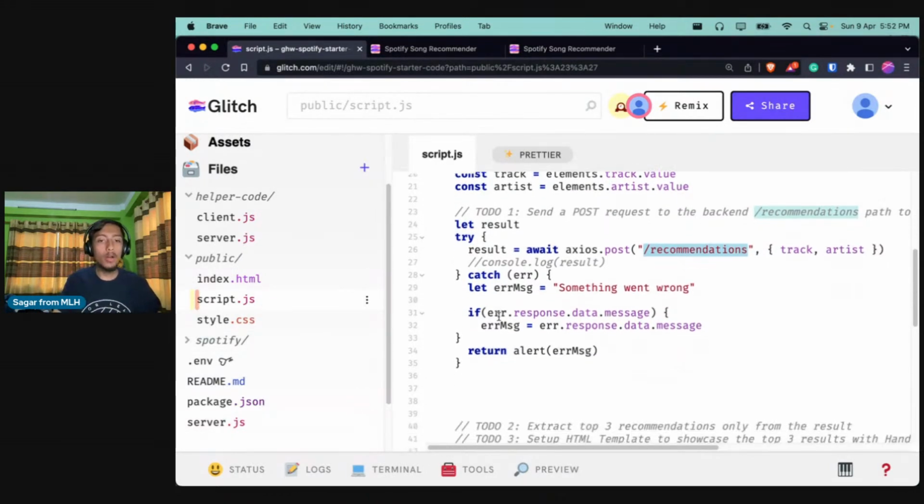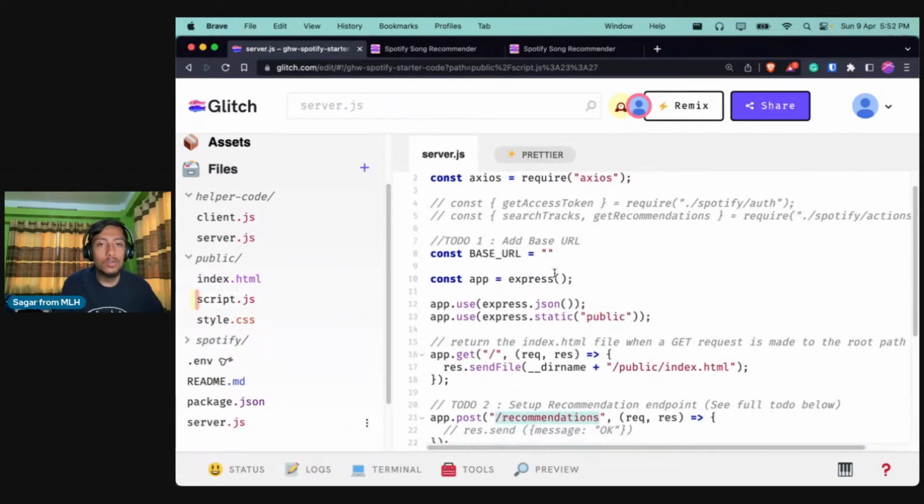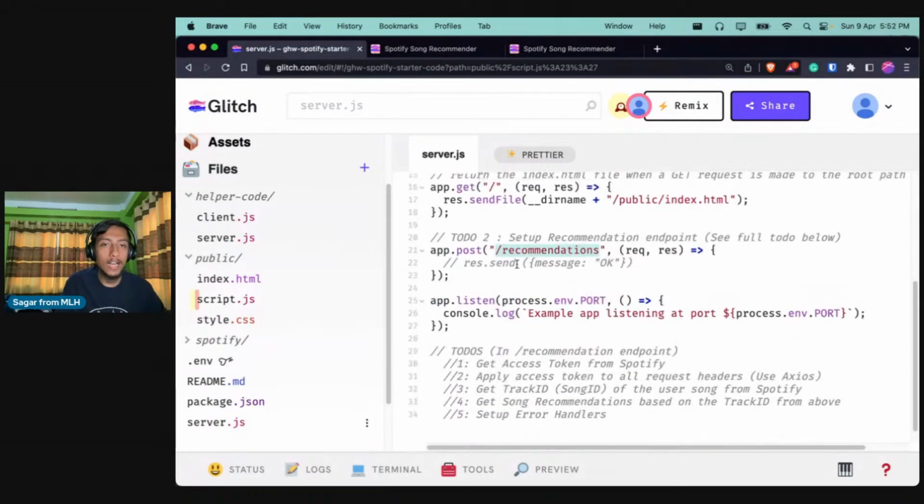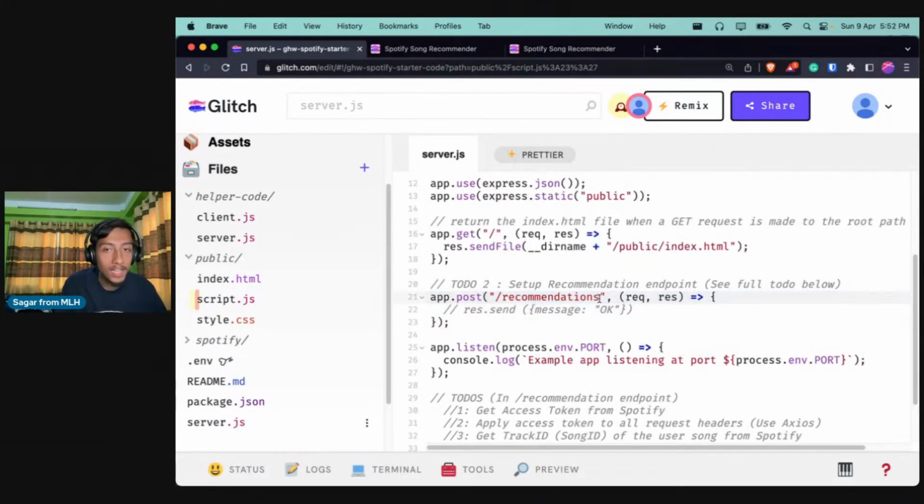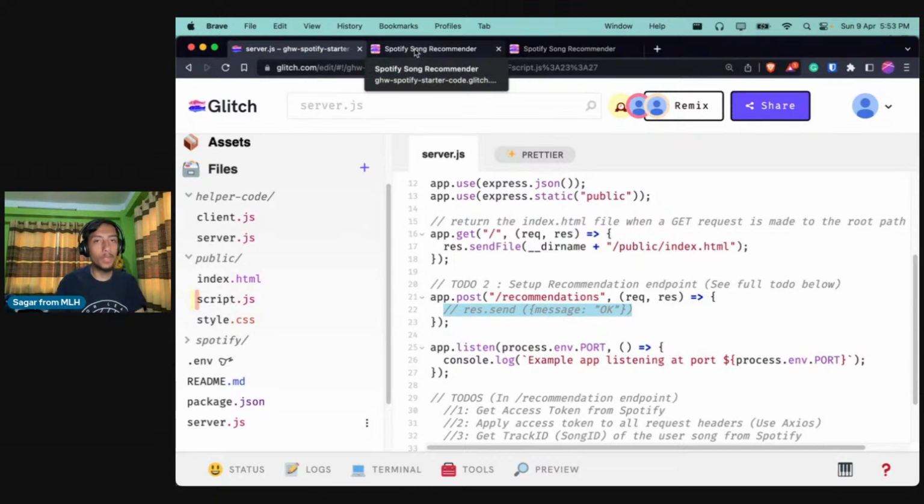So let us go to our backend in server.js, and let us go to the slash recommendation path. So we have the slash recommendation path, and it is accepting the request and response object, but we are not doing anything with it. That's why nothing was happening when we clicked on the get recommendation button.